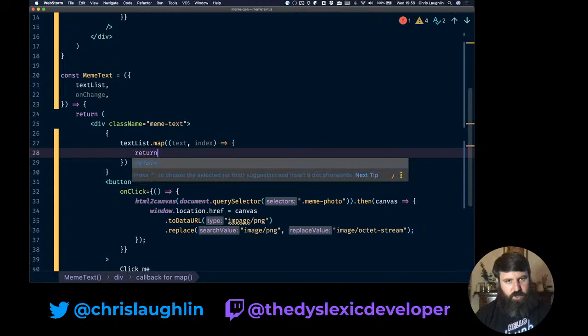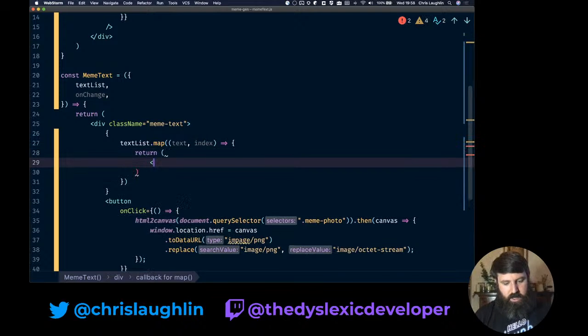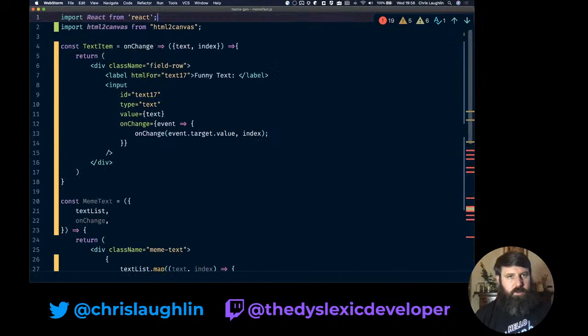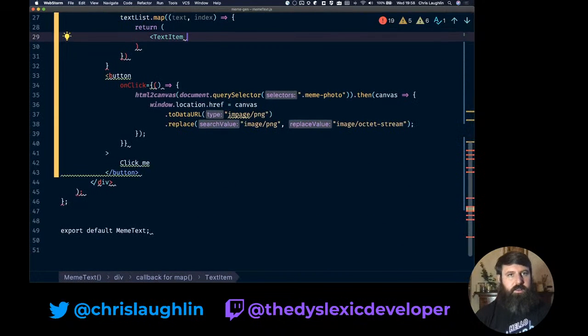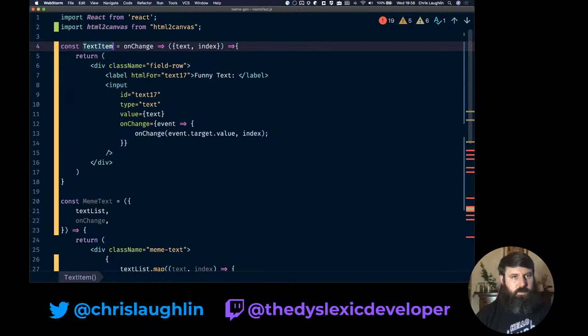We're going to say return text item, which takes, what does it take? That should be render text item. This is a function that takes those.